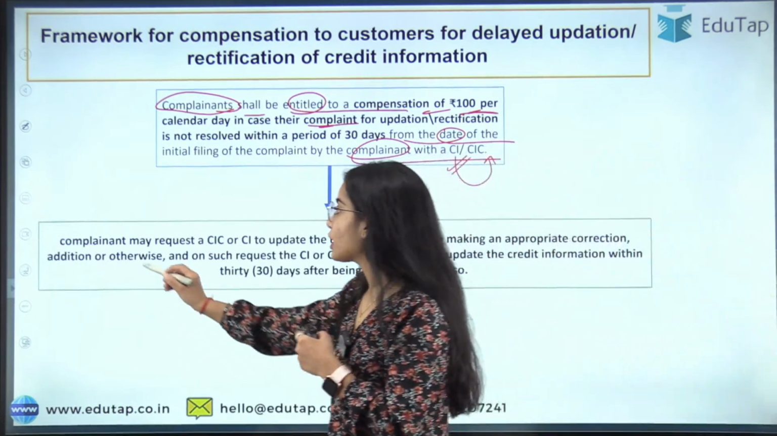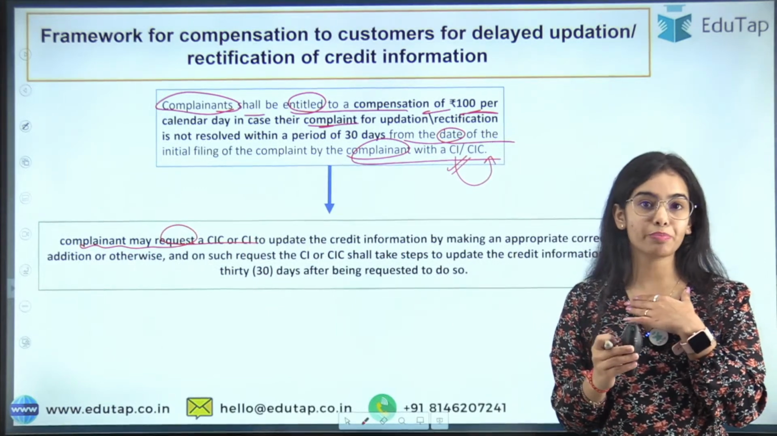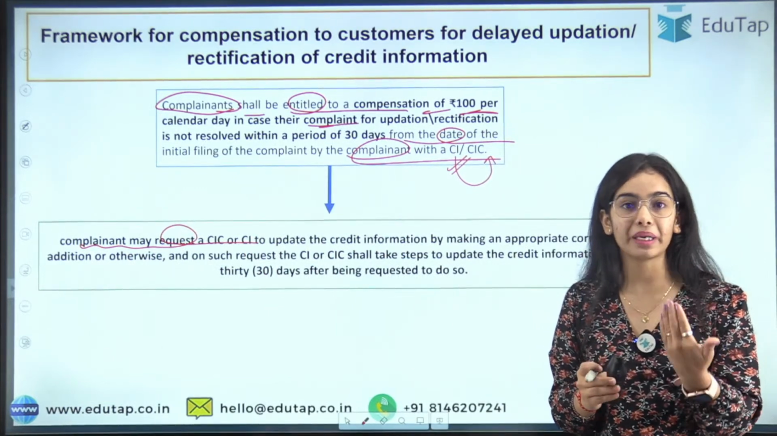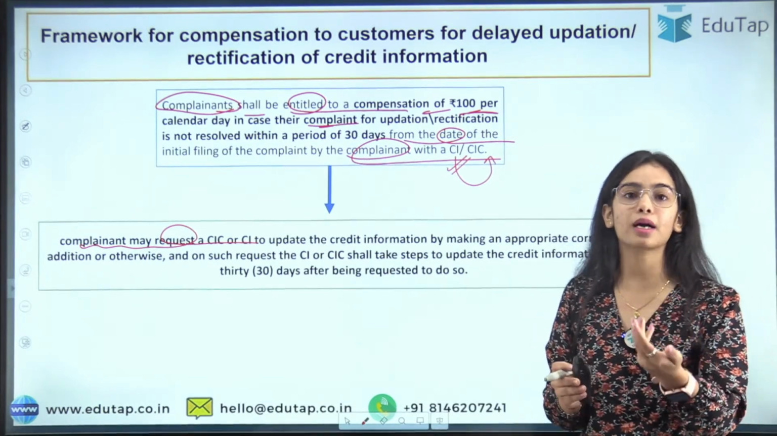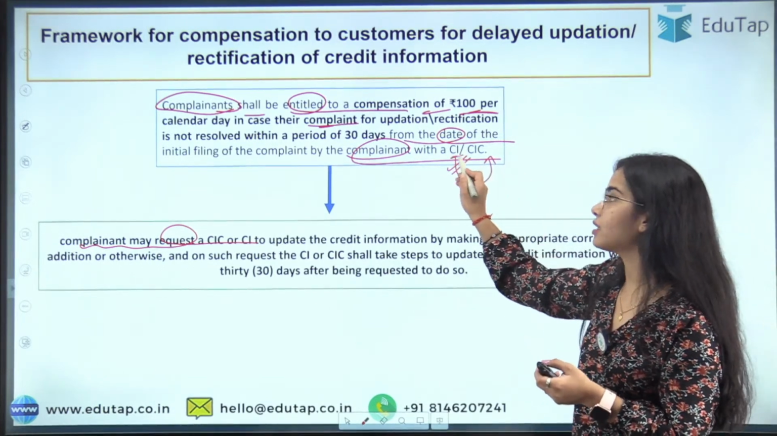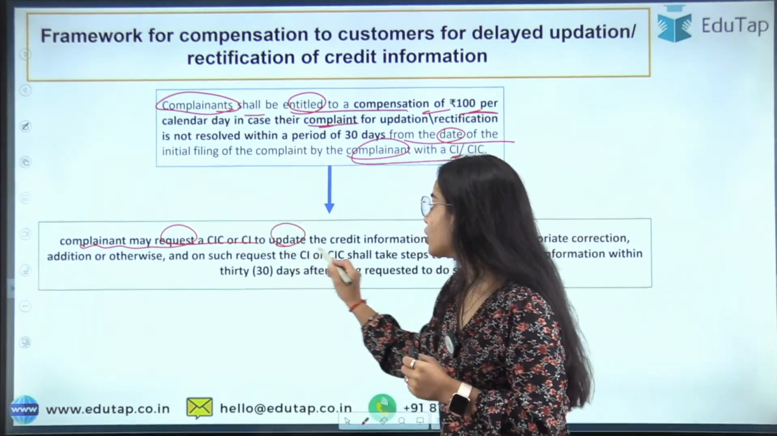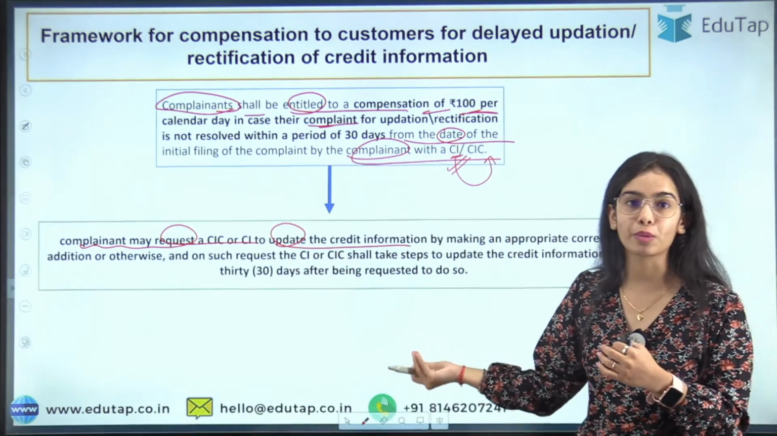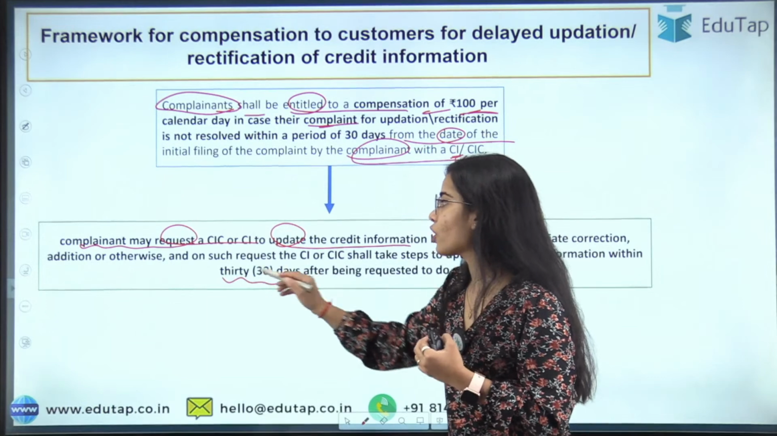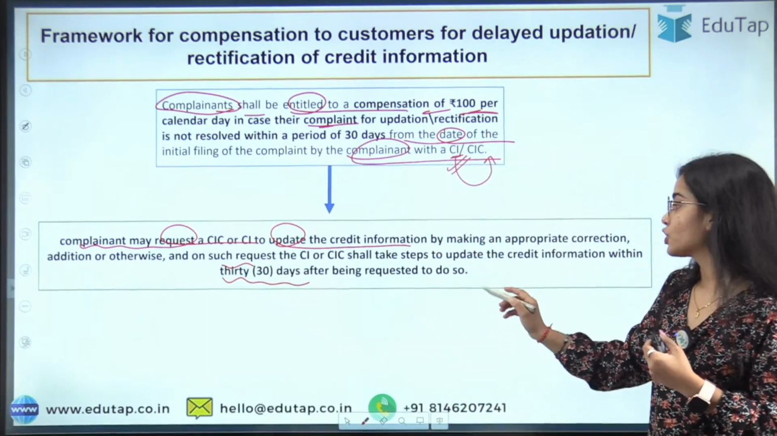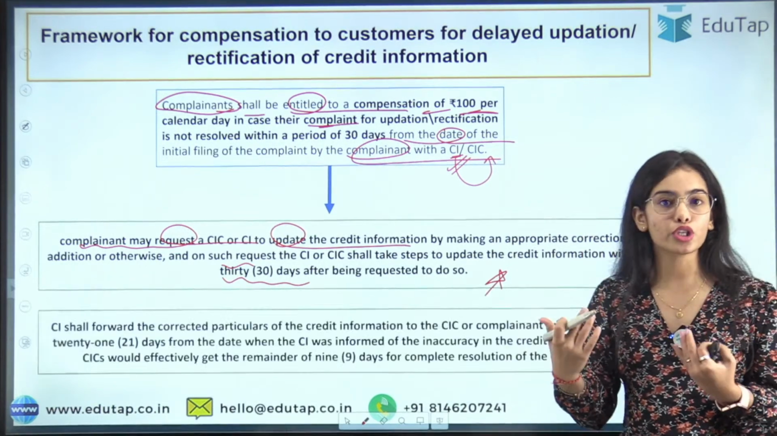Okay, so now coming to what the complainant may request. The complainant, that is me in this situation, has a complaint regarding the updation or the rectification of data, and I am raising the complaint. I can raise the complaint with the credit institution or the credit information company, okay, and the update or the rectification of the credit information should happen within 30 days of the request that has been raised. So this is the compulsory situation that within 30 days the resolution should happen.